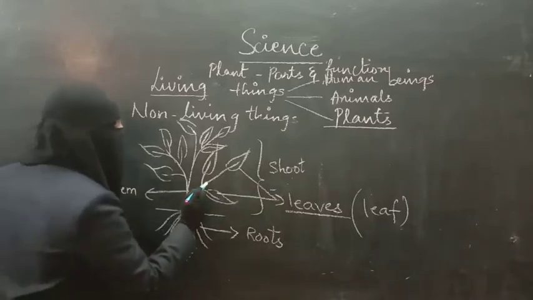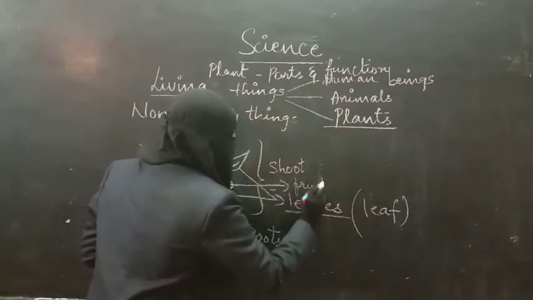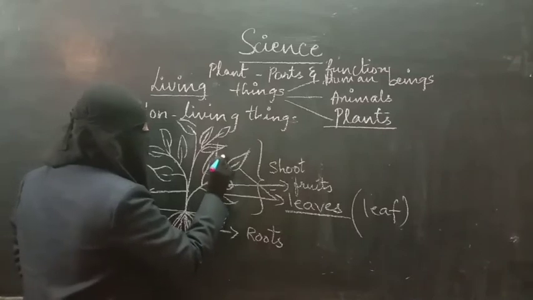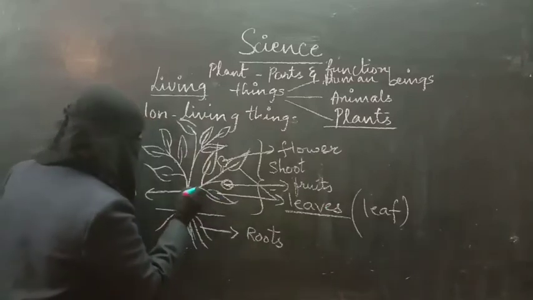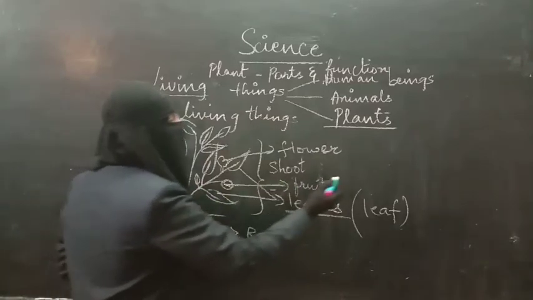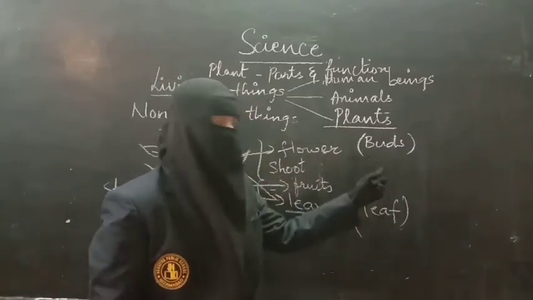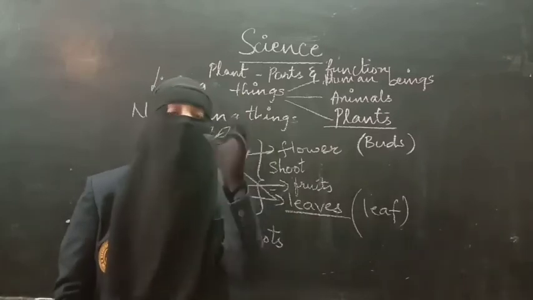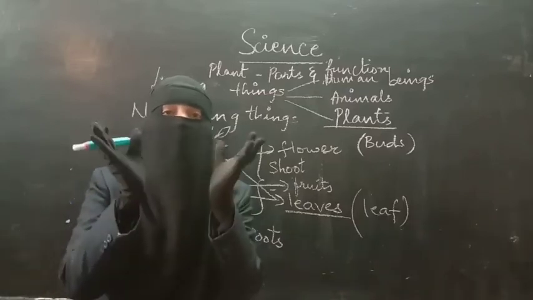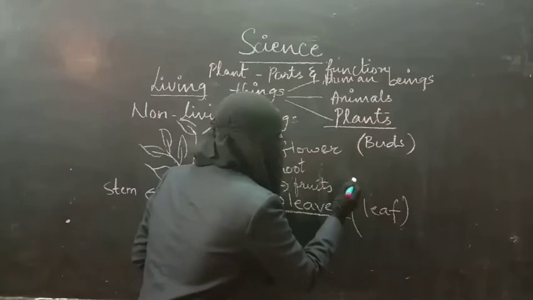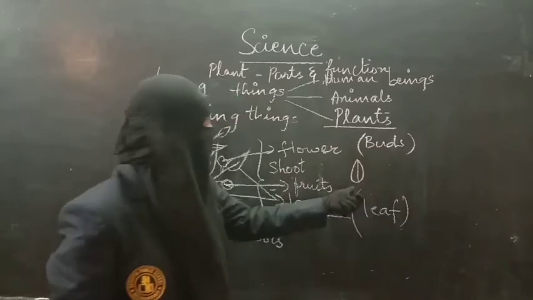And then you can find fruits also. If it is a grown plant, then we can find fruits. And one more part of it is what here? Flower. Also buds, B-U-D-S, buds. B-I-R-D-S, birds, are animals; these are buds, B-U-D-S, okay. Before the flower grows, you have seen a flower, right? Before the flower blooms, we can find a small green shape like a raindrop. This is called a bud. Okay, from the bud we get the flower.